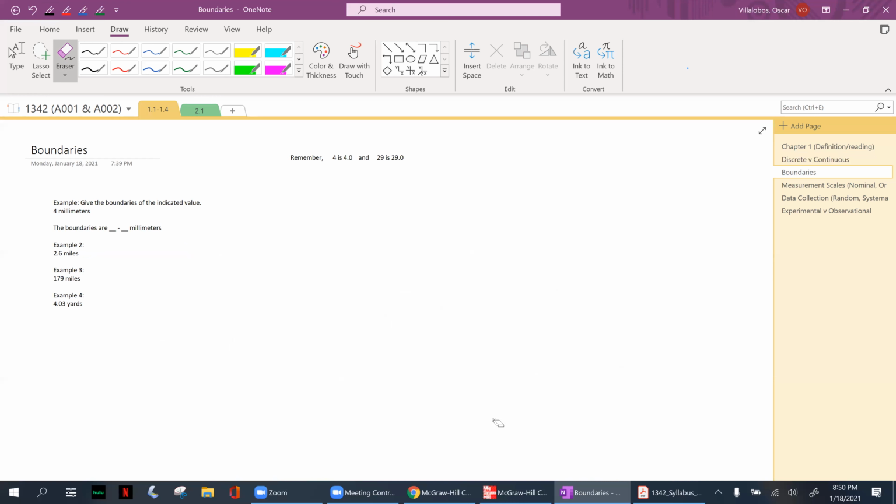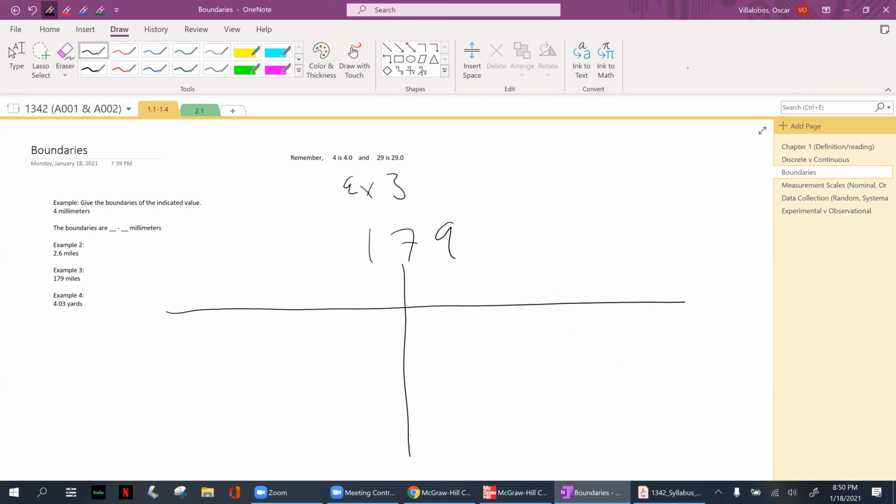Let's do example 3. Have 179. Ooh, it's a whole number. That's fine. We got this upper bound, and we said this is lower bound. I think that looks nicer. So to 179, I'm going to attach a 5 to the very, very end.